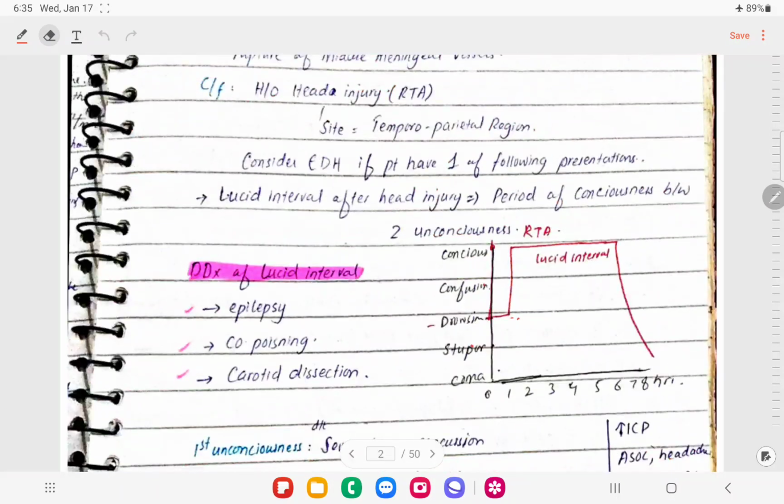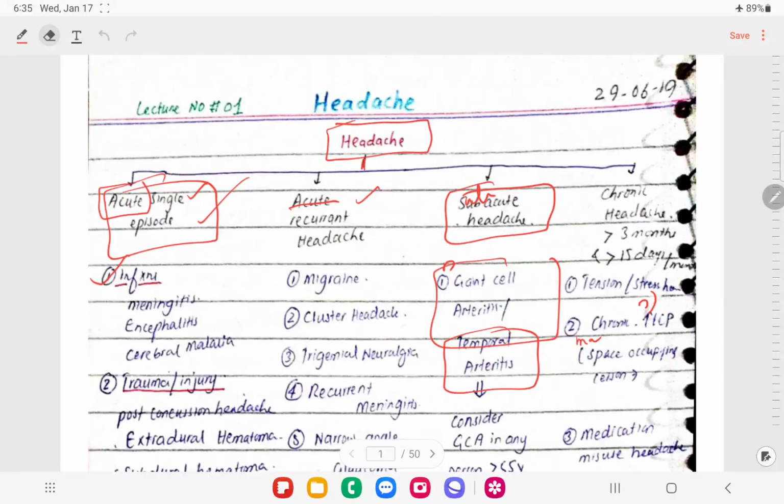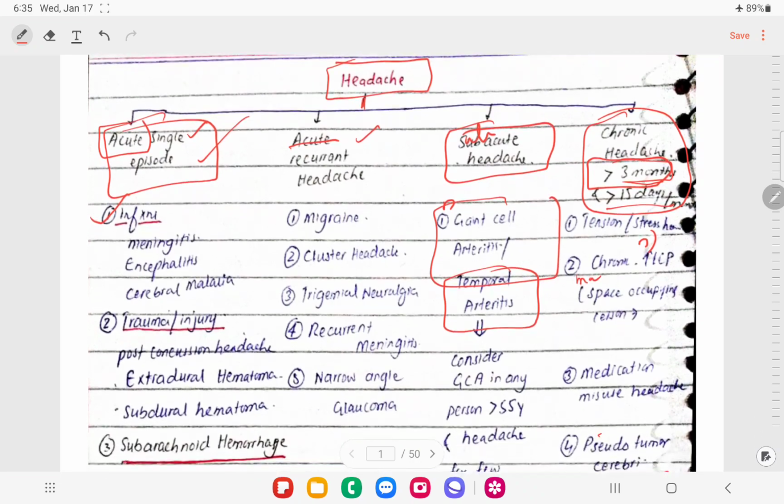In chronic headache, if the headache remains for more than 15 days a month, and it remains for more than 3 months, we need to label these patients as chronic headache, right? In chronic headache, the first type is called stress headache, also called tension headache. Then we have the space occupying lesion.